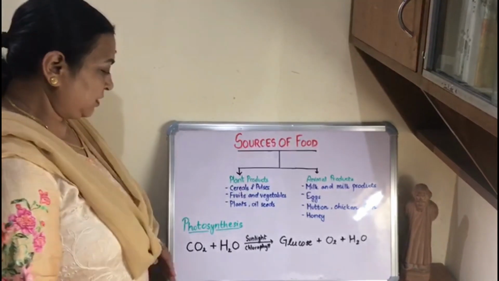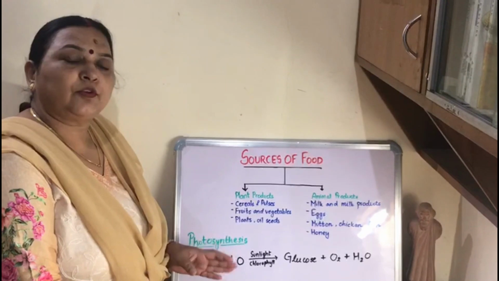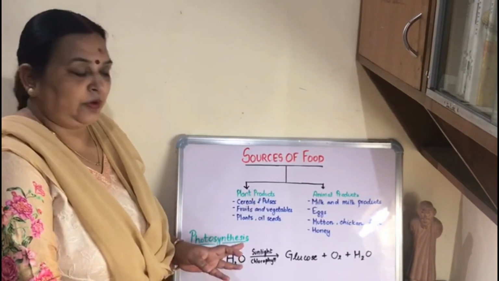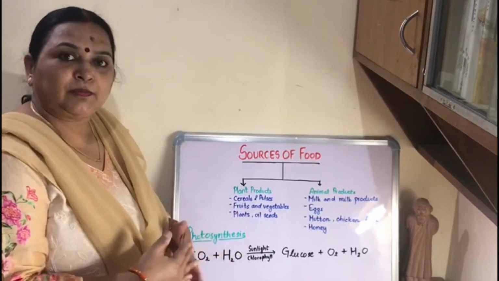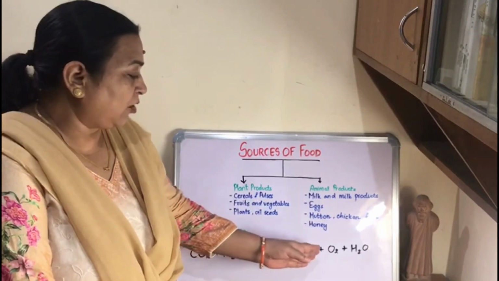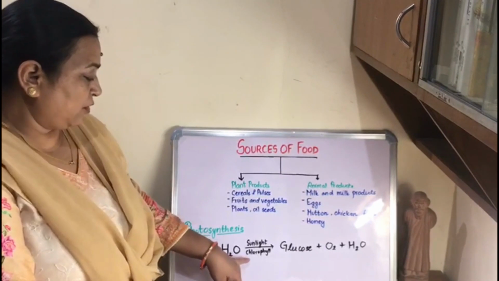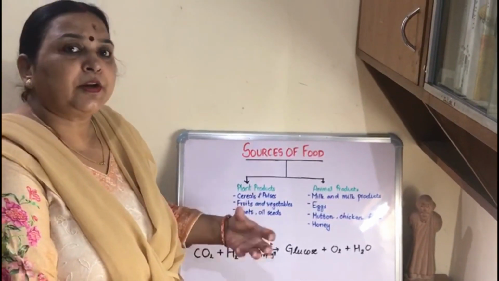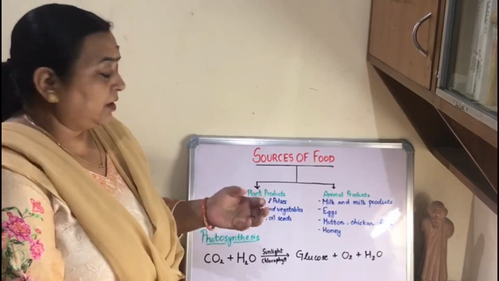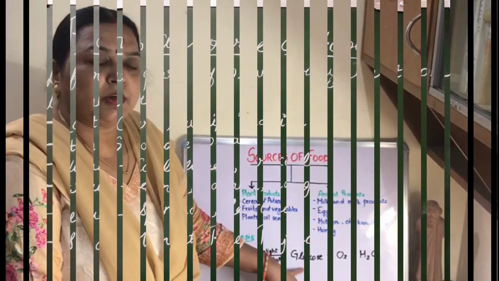In photosynthesis, plants take carbon dioxide from the air and water from the root, and in the presence of sunlight, in chlorophyll, they synthesize them, and then glucose is released and also oxygen and water are released. Now, what is chlorophyll? Chlorophyll is the green pigment in the leaves which traps sunlight and helps in making the food, that is glucose.